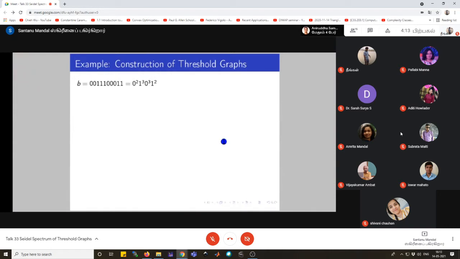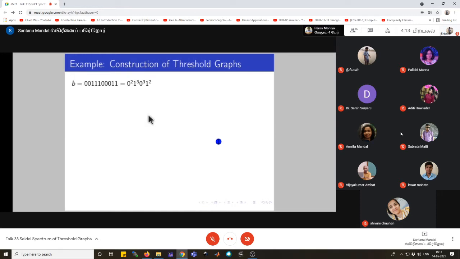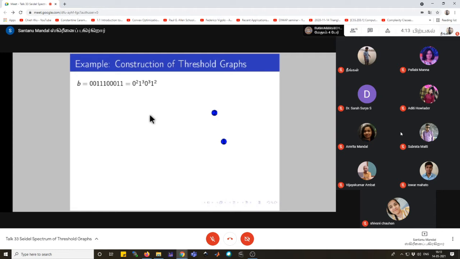So in this section, I will show how to draw a threshold graph from its binary string. Here the binary string B equals 0 square 1 cube 0 cube 1 square. That means the first two vertices will be isolated vertices. So two vertices are isolated, and the next three vertices will be dominating. That means the next three vertices will be adjacent to all other vertices.